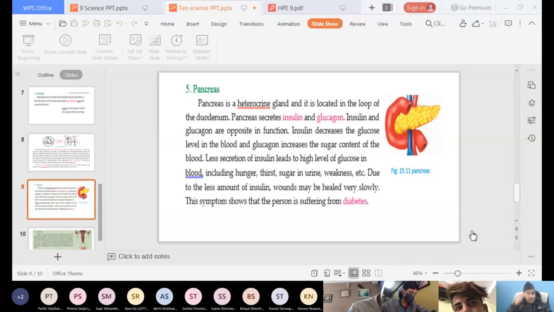Remember, if our body does not produce enough insulin, then we will suffer from diabetes.